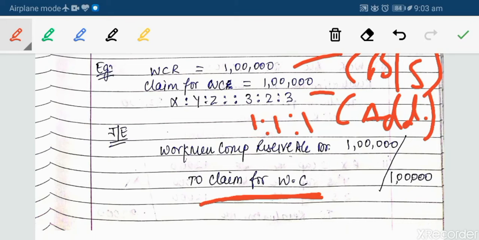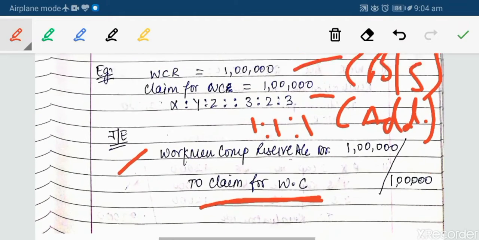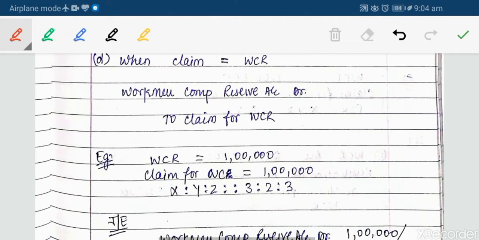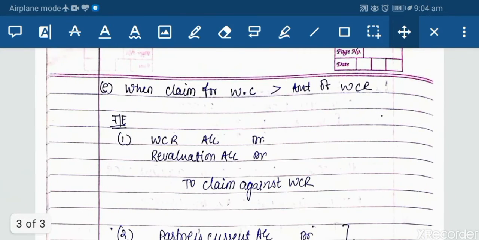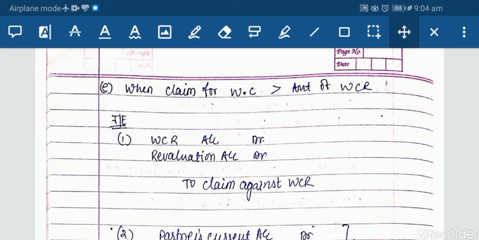So what I have written here is the journal entry: workman compensation reserve account debit to claim for workman compensation. Many of the times you can also find provision for workman compensation. Okay, so now we will be moving to the next case, and the next case is when the claim for workman compensation is greater than the amount of workman compensation reserve.